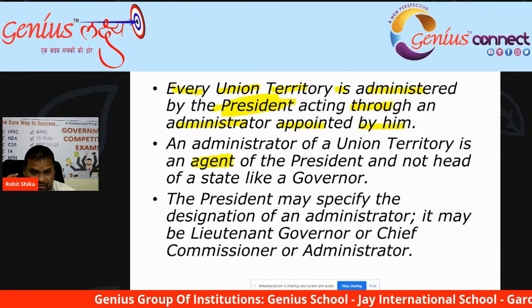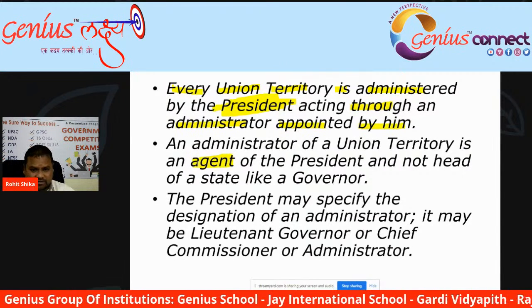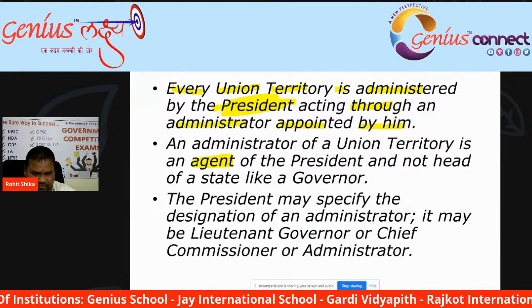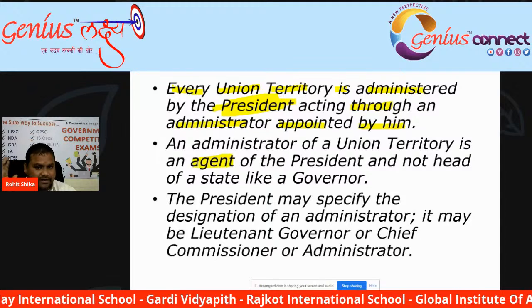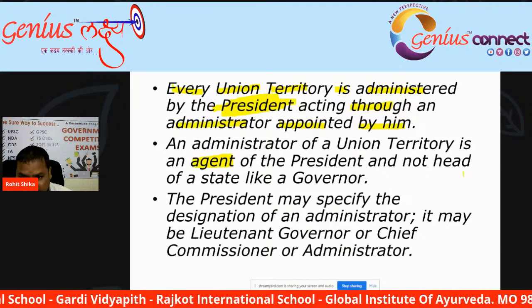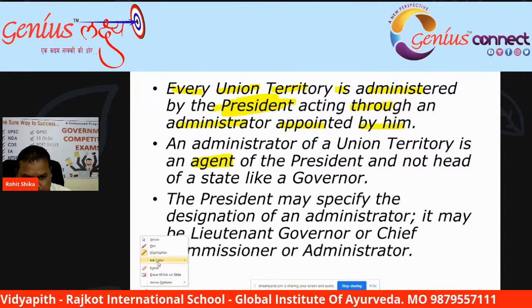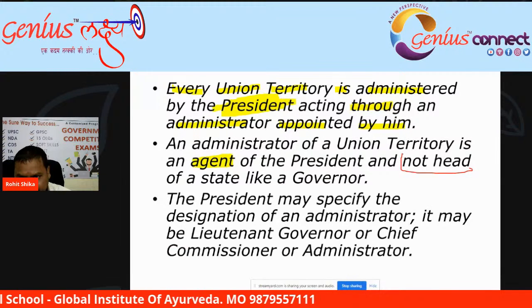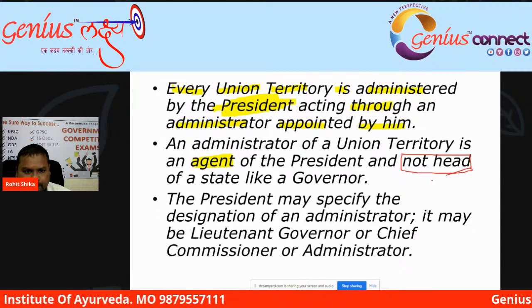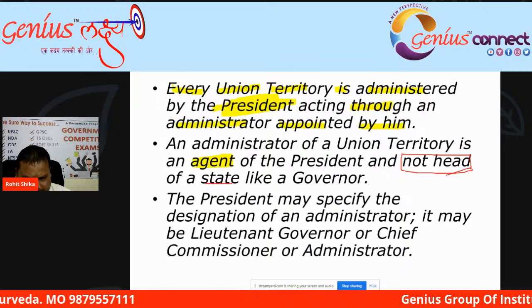And the administrator of a union territory is not head of a state like a governor.